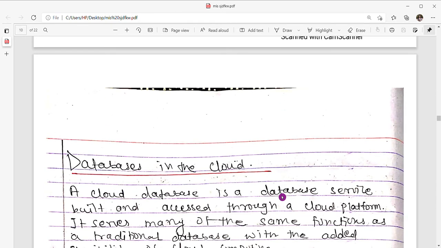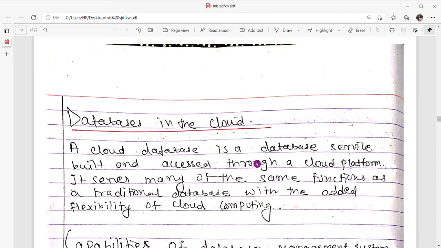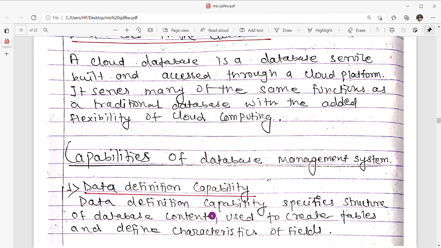So now moving toward the next topic, a database in the cloud. Database in cloud is also called a cloud database. A cloud database is defined as a database service built and accessed through a cloud platform. A cloud database serves many of the same functions as the traditional database with the added flexibility of cloud computing.